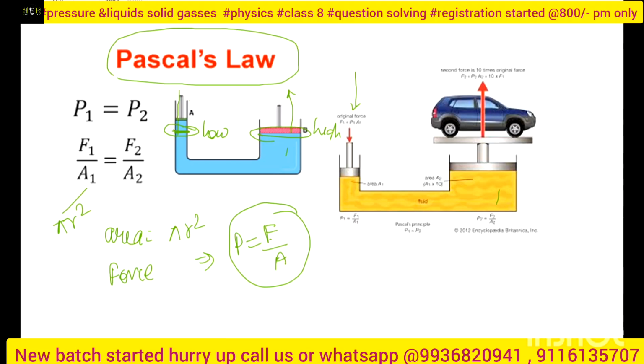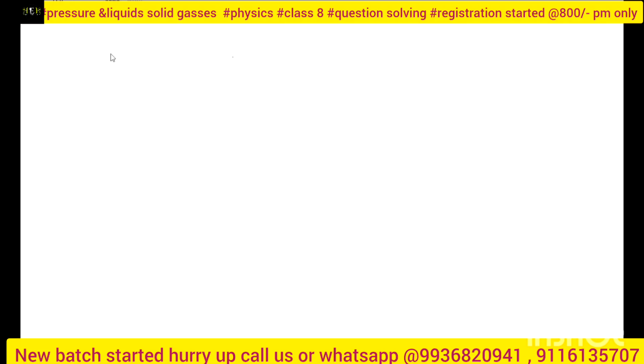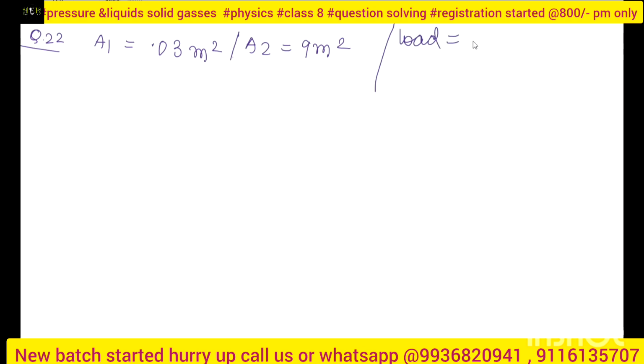Read question number 22, Viren. See which law we will apply here? Pascal's law. Now I will do it entirely so that you get it properly. The area of the pump plunger is given as A1, that is 0.3 meter square, right? Next, the area of the press plunger is A2, given as 9 meter square, right? So what is the load? Load is the force on the press plunger.